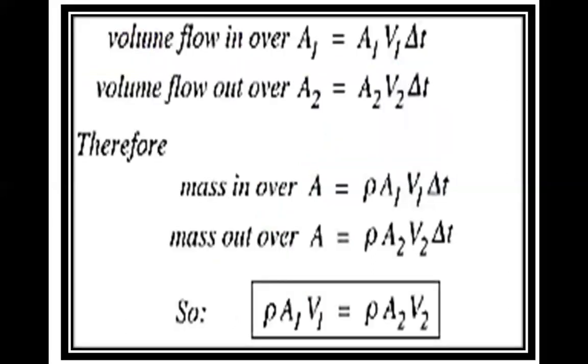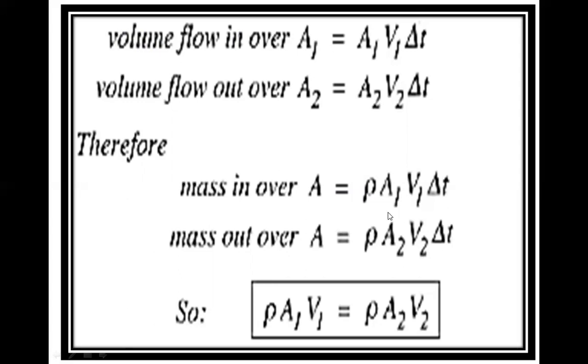Suppose that at area A1, we have a distance, and the formula is del x1 is equal to v1 del t. The volume flowing in over area A1 is A1 v1 del t, and the volume flowing out over area A2 is A2 v2 del t. You know the formula of density: rho is equal to mass per unit volume, so mass is equal to rho V. We put the value of V in the density, then we get the mass. The mass in over A1 is rho A1 v1 del t, and the mass out over A2 is equal to rho A2 v2 del t.